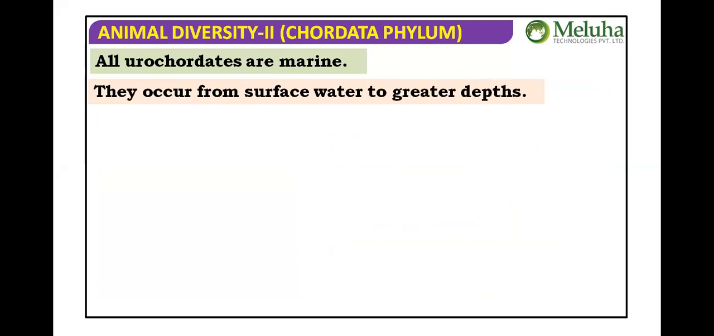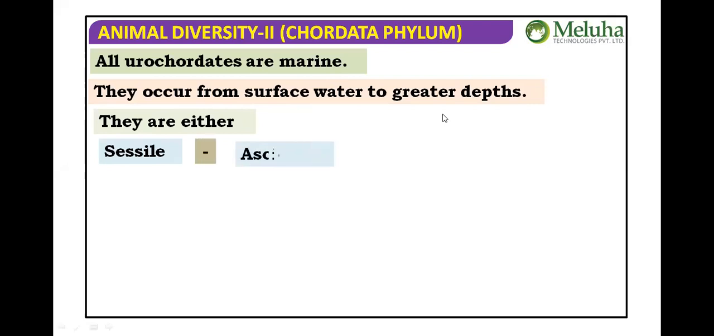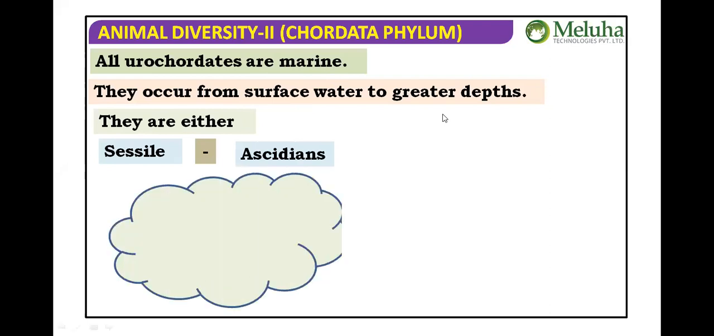They are a must for every organism. That's why whether you go for Urochordata or Cephalochordata or Vertebrata, wherever we go, we have to discuss whether the characters are present or not. So first of all, let us see the general characteristic features. All Urochordates are marine in habitat. They occur from surface water to greater depths. They are either sessile or free living.